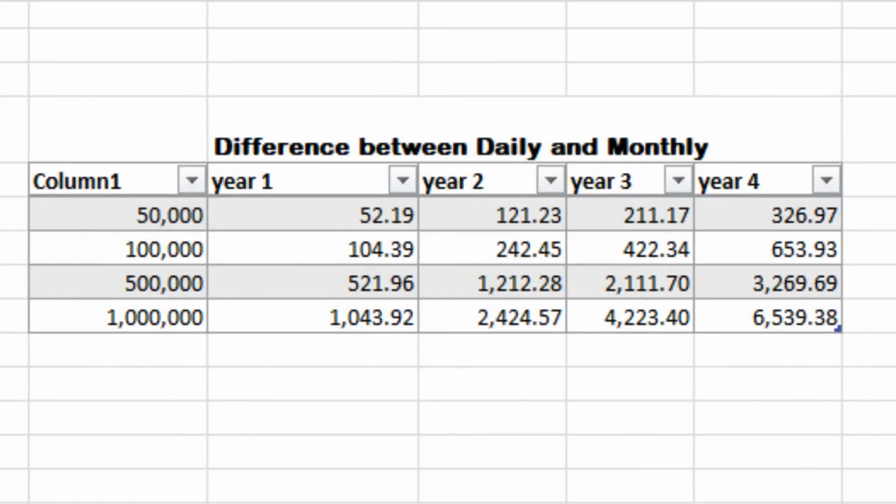And from this, you can see that when we are talking about larger amounts of money and a longer period of time in a money market fund, the difference is a little bit higher. And I think daily compounding is something that you should consider. But if your goals are short term and you have smaller amounts of money, I think you should look at the other benefits of that money market fund and not concentrate so much on daily compounding. But if you have larger amounts of money in a money market fund, or you intend to invest for a longer period of time, I think daily compounding will work very well for you.